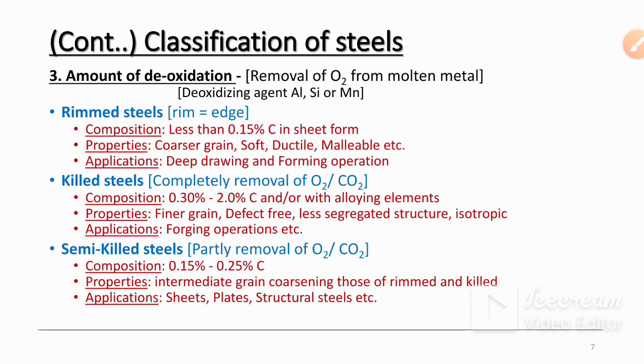Then semi-killed steel. So partial removal of oxygen; in CO2, oxygen is present. Okay. So the composition of semi-killed steels is 0.15% to 0.25% of carbon, with intermittent grain coarsening, between that of rimmed and killed. Then applications are sheets, plates and structural steels.